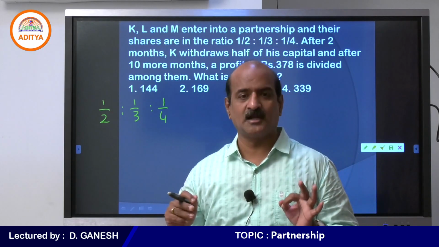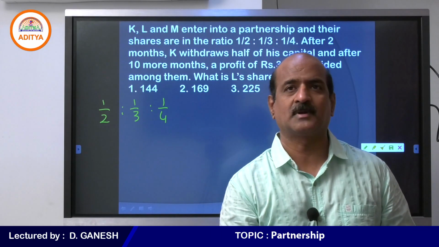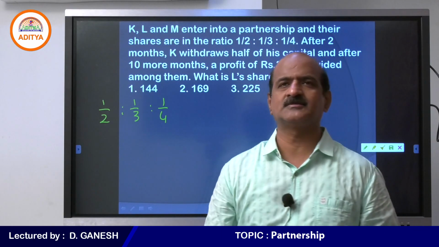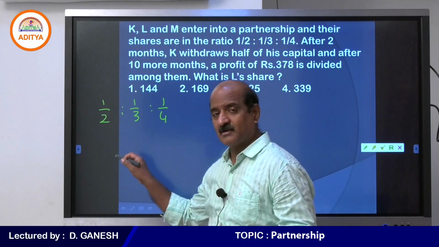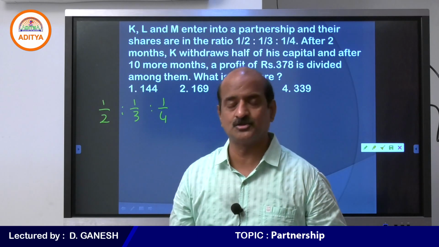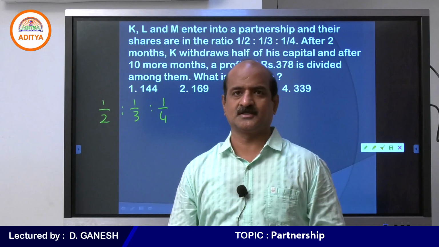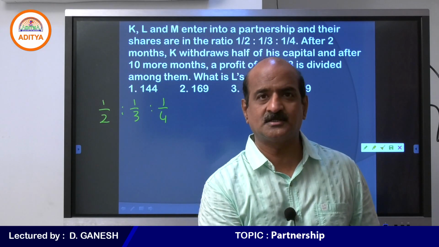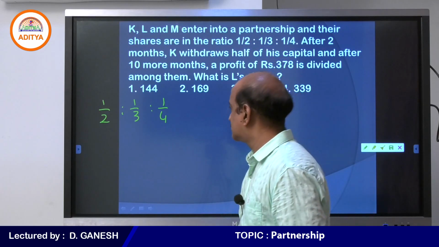Please let me know by what number the entire ratio needs to be multiplied, because 1/2, 1/3, 1/4 is not a convenient ratio. We must see that the ratio is not in fractions. Very good, 12.